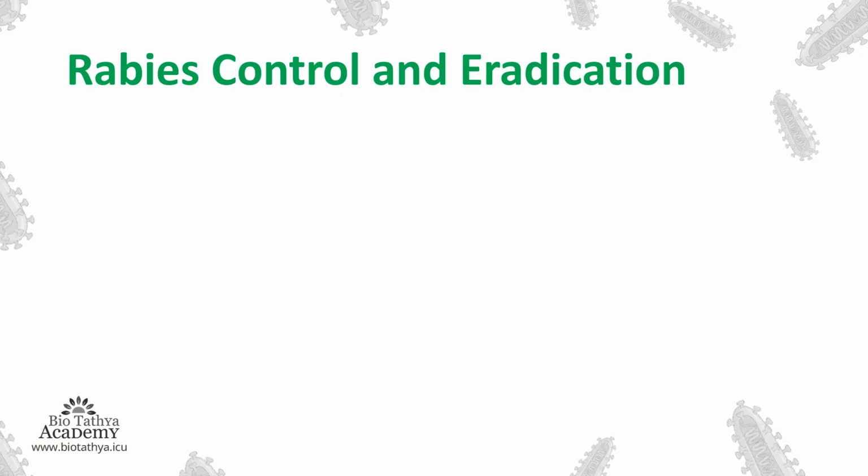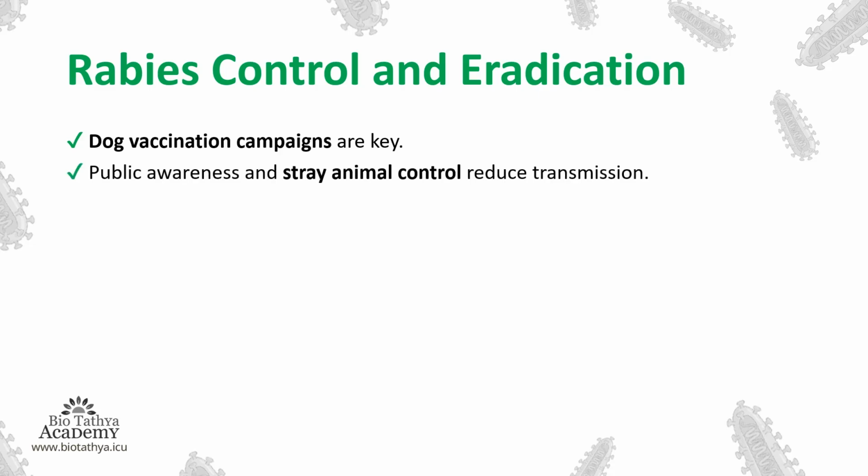Now, how to control rabies and how to eradicate it? Dog vaccination campaigns are the key to controlling rabies. It must be done. Public awareness and stray animal control reduce transmission. So the public should be aware, and stray animal control should be done.